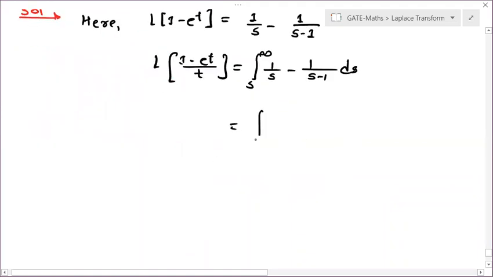Log s. Okay, it is log s minus log of s minus 1.